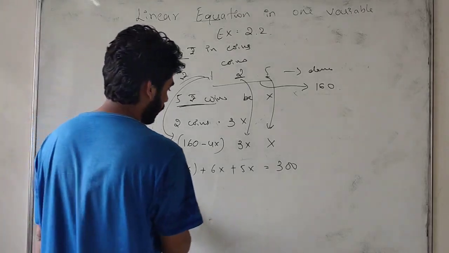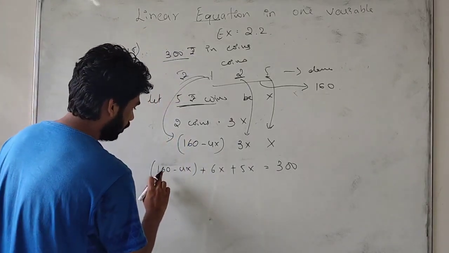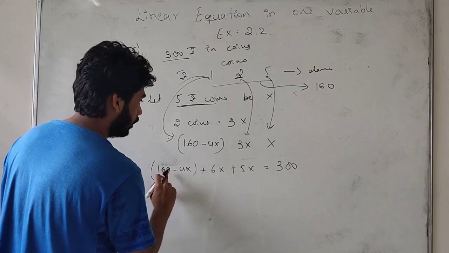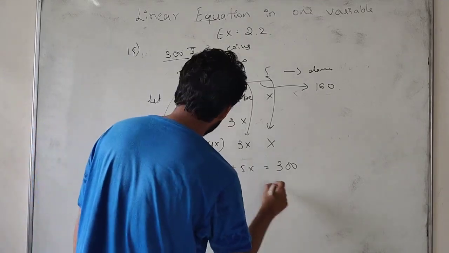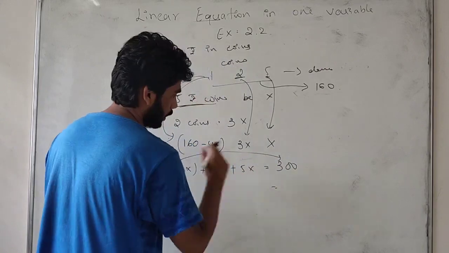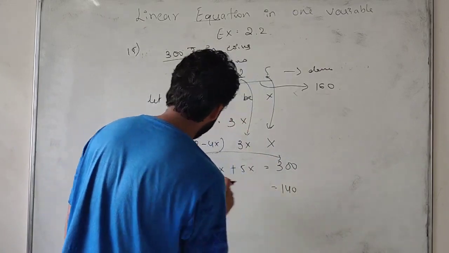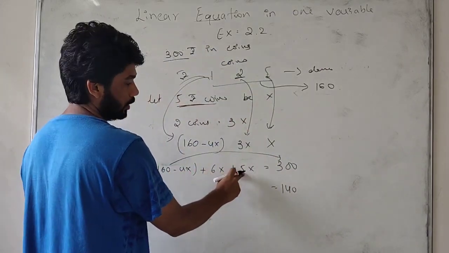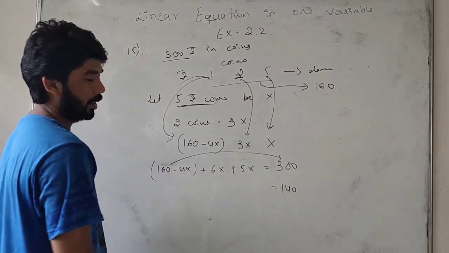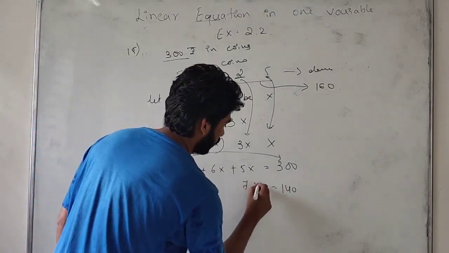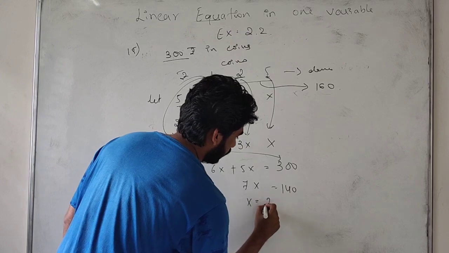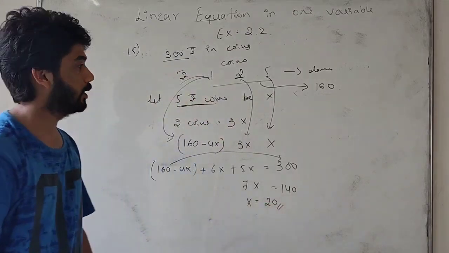Okay, now I simplify further. 160 I will take to the left side, it becomes 160 minus 300, means 140. 6x plus 25x means 11x; wait, 6x plus 5x means 11x. 11x minus 4x means 7x. So x will be 20. We get x as 20.